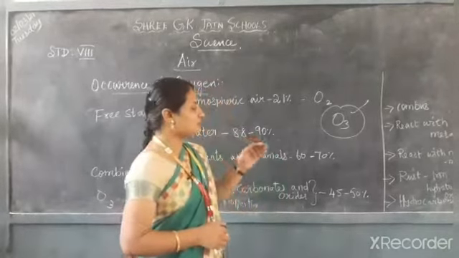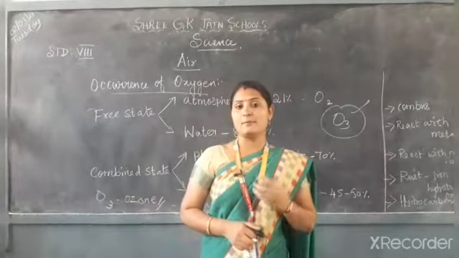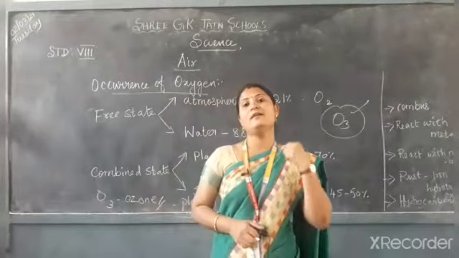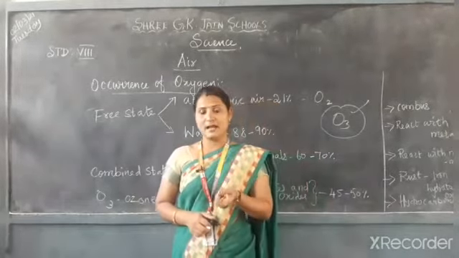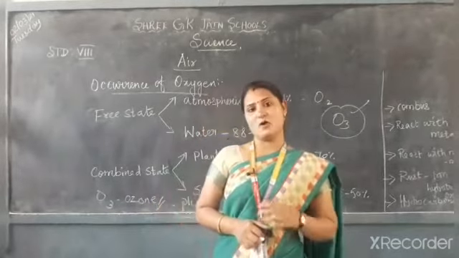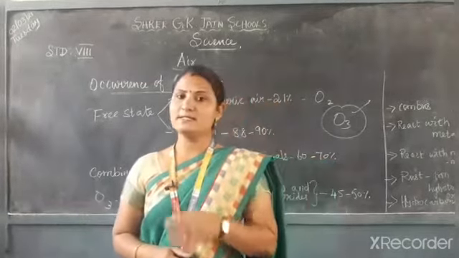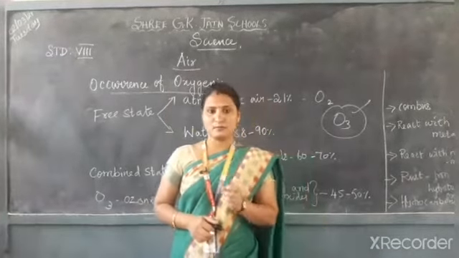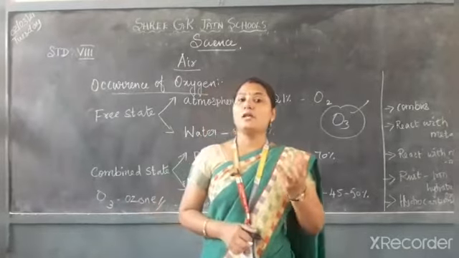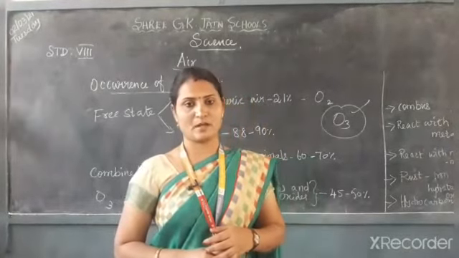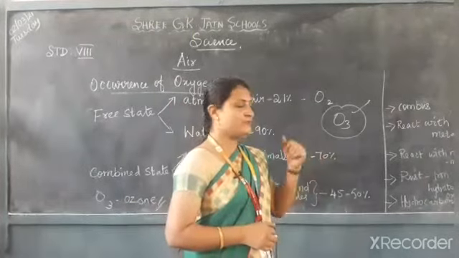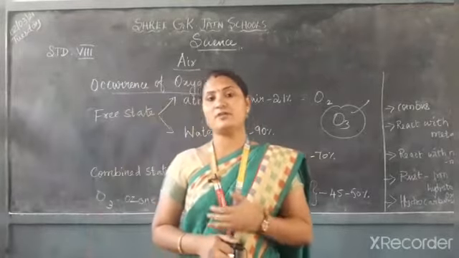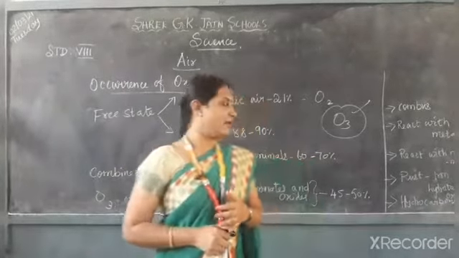And oxygen also reacts with non-metals. It can react with another non-metal and produce a non-metallic oxide. For example, carbon is a non-metal and oxygen is also a non-metal. When they react together, carbon dioxide is formed. Another example is nitrogen: when it combines with oxygen, it forms nitric oxide.